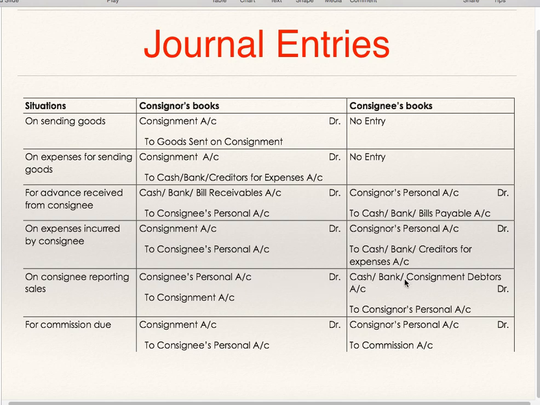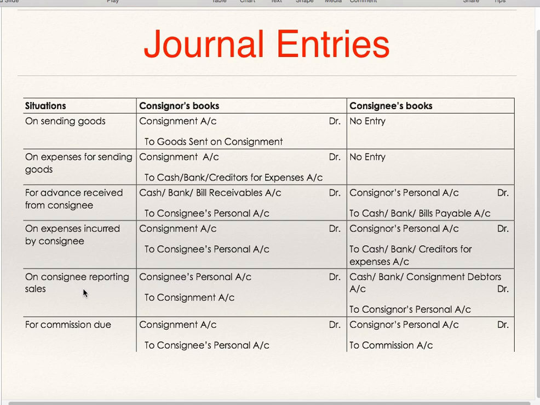Now, what entry will consignee pass? Cash account debit, bank account debit, consignment debtors account debit to consignor's personal account. If it is credit sales, he will pass the entry consignment debtors to consignor's personal account. He is supposed to get this amount from his consignment debtors and it is due to consignor. That is the reason why consignment debtors to consignor's personal account. Now this is only for cash sales, remember this.